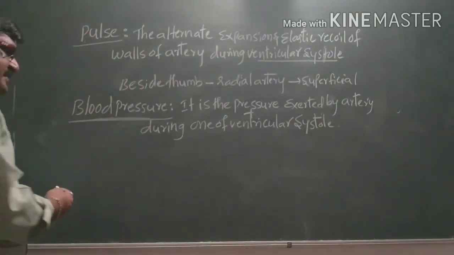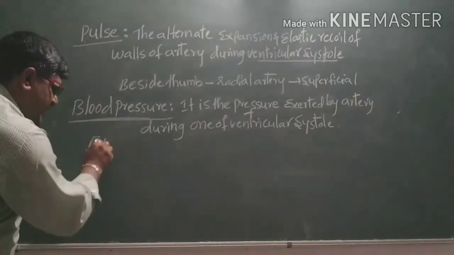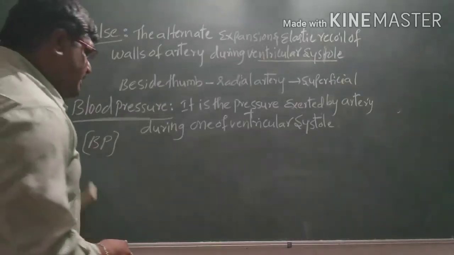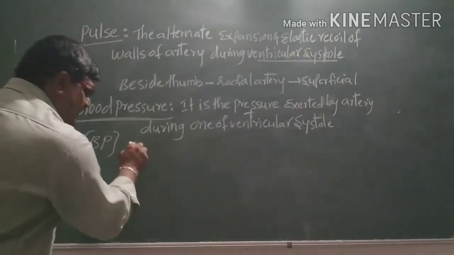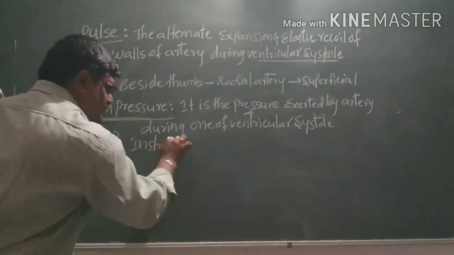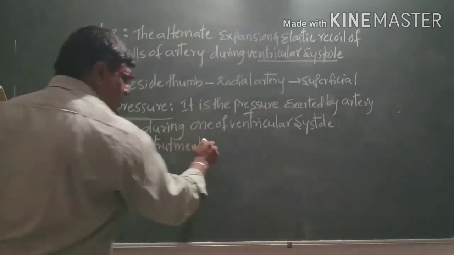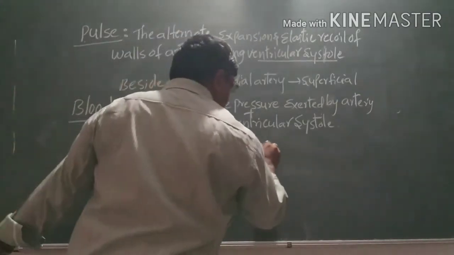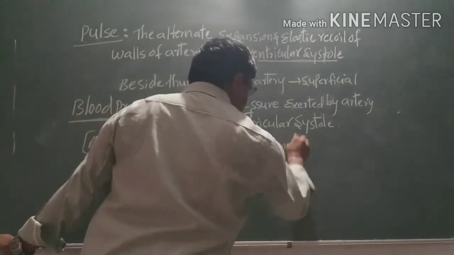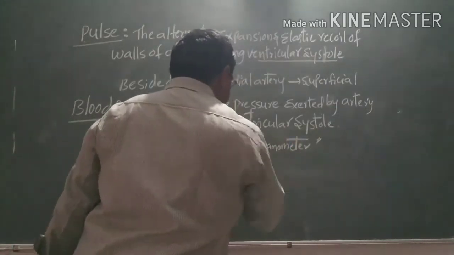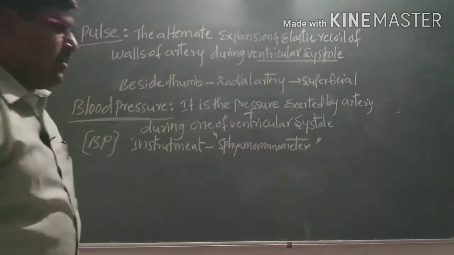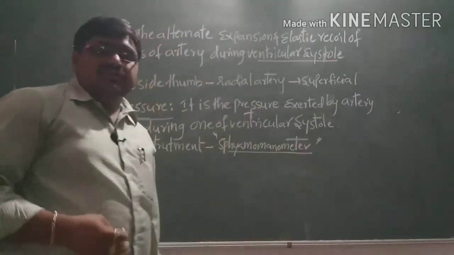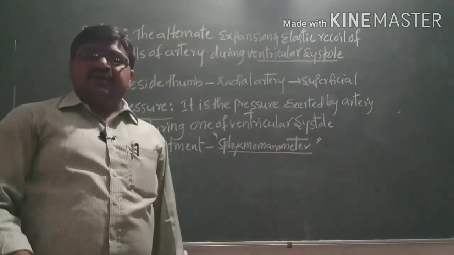The pressure which is exerted, we can call it blood pressure. This blood pressure is also represented by BP. BP means blood pressure. It is measured by an instrument called a sphygmomanometer. With the help of the sphygmomanometer, we can calculate how much blood pressure is present in our body.